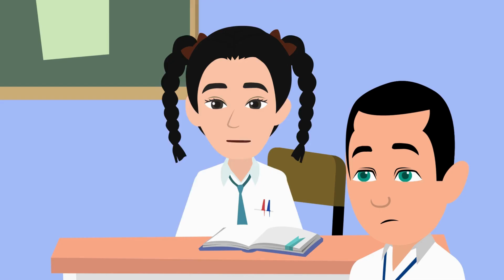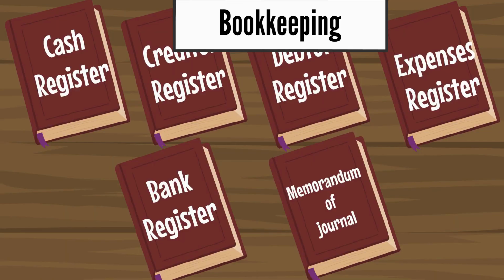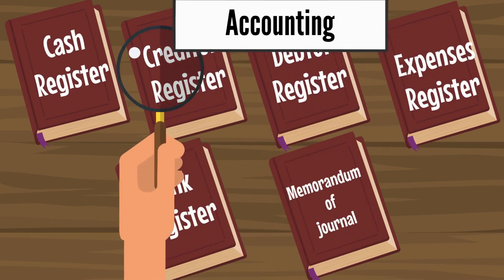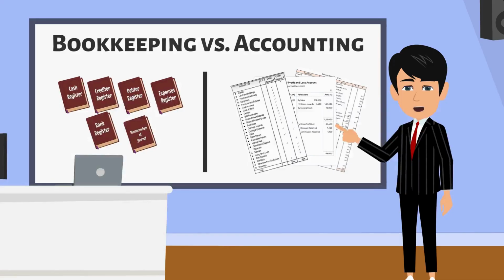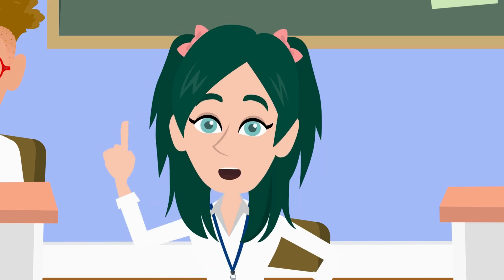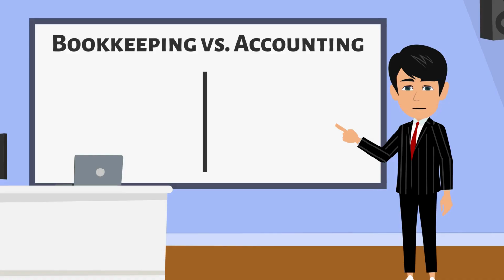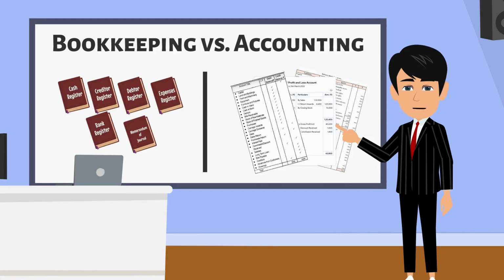So, sir, bookkeeping is like recording in the memorandum of journal and creating related registers. Accounting, on the other hand, takes data from bookkeeping and creates summaries like the profit and loss statement, trial balance, and balance sheet. Yes, beta, you are right. So, bookkeeping is the first step, and accounting is the advanced analysis part. Yes, Bushra. Bookkeeping records the data, and accounting involves analyzing and summarizing it to provide meaningful financial information.